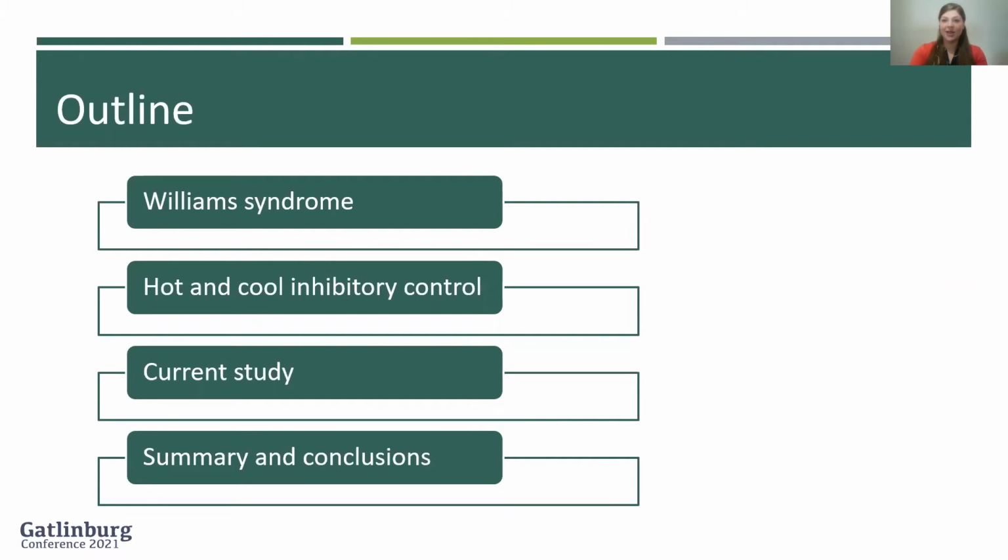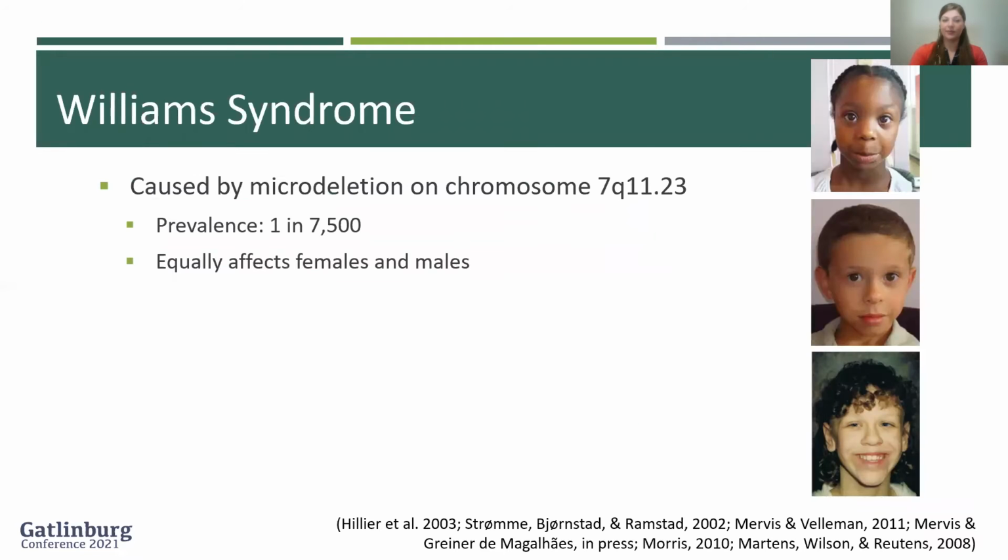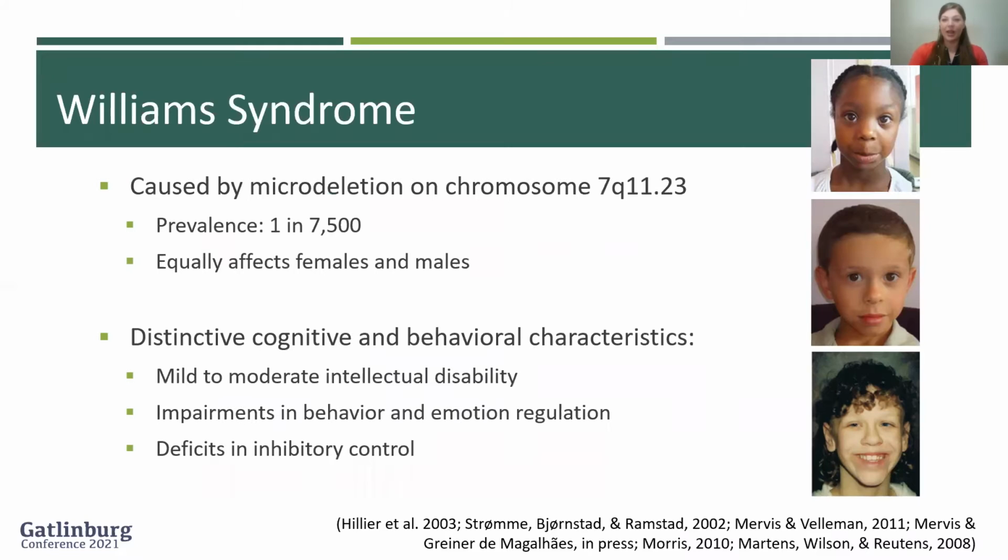During my presentation, I will give a brief introduction of Williams syndrome, as well as hot and cool inhibition. Then I will describe the results of the current study where we evaluated children's inhibitory control using a gift delay of gratification task. Williams syndrome is caused by a microdeletion of 26 to 28 genes on chromosome 7. It is characterized by specific cognitive and behavioral profiles.